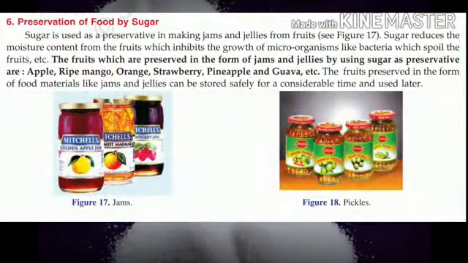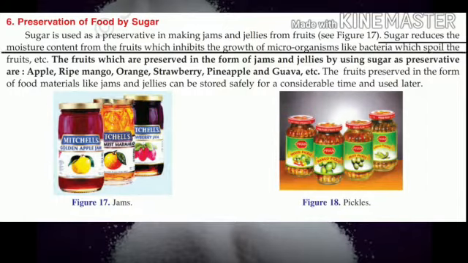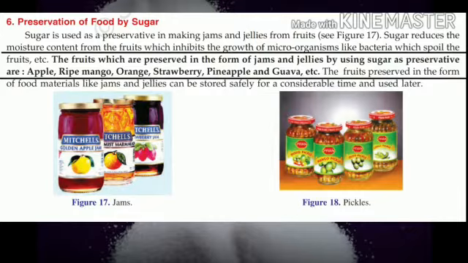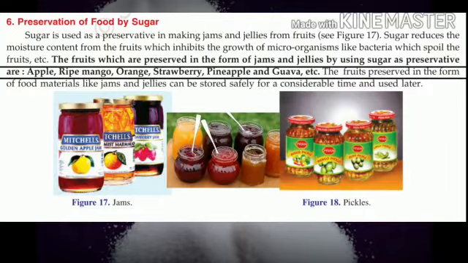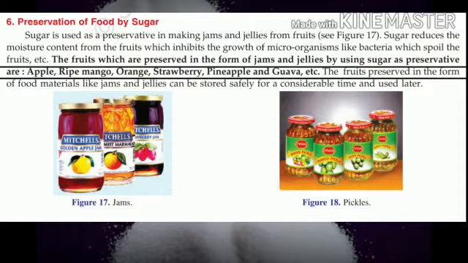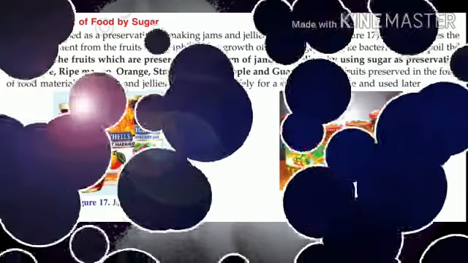Preservation of food by sugar. This is another method of preserving food. Actually, sugar reduces the moisture content from the fruits, which inhibits the growth of microorganisms like bacteria, which spoil the fruits, etc. The fruits which are preserved in the form of jams and jellies by using sugar as preservatives are apple, ripe mango, orange, strawberry, pineapple and guava, etc. Understand? Open the page 37.